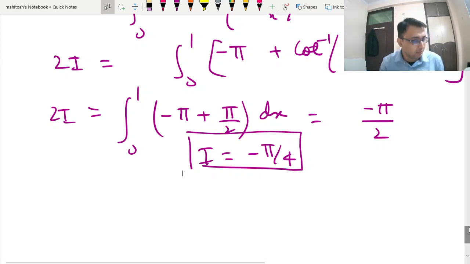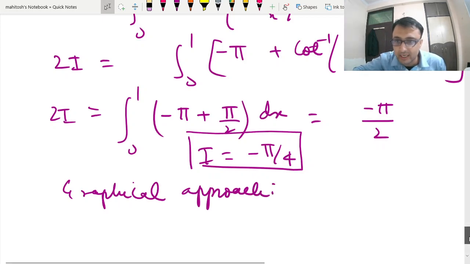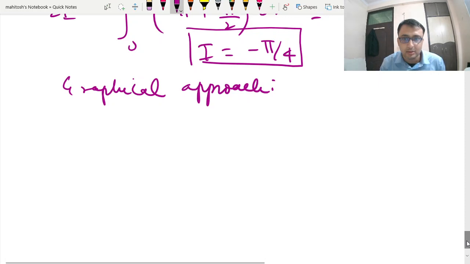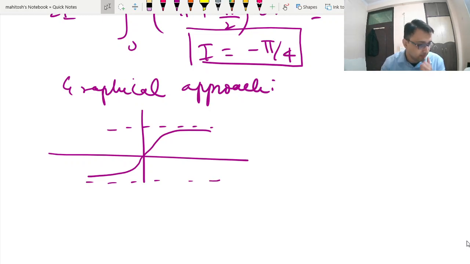Now a graphical approach, if you see, we all remember the graph of tan inverse x. There is pi by 2, minus pi by 2.